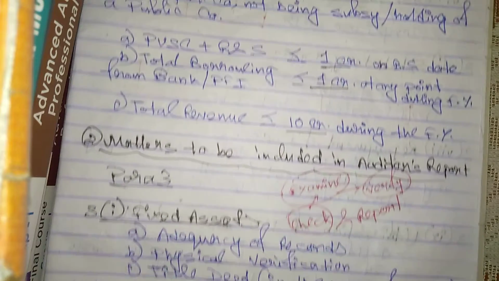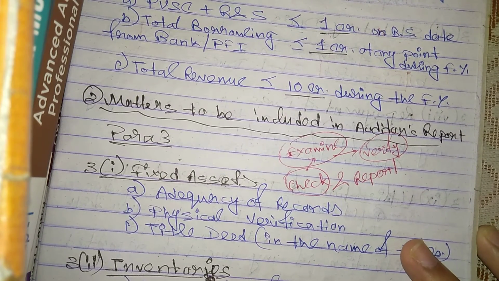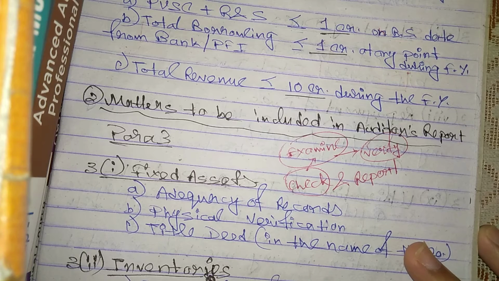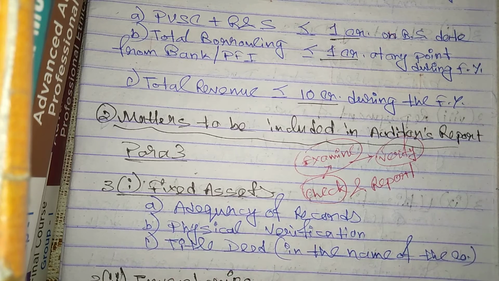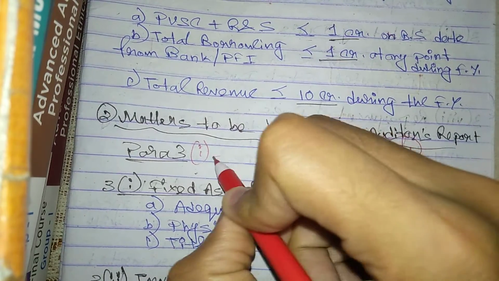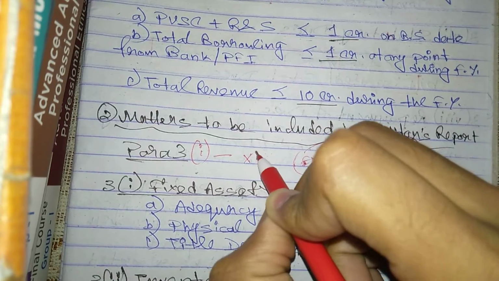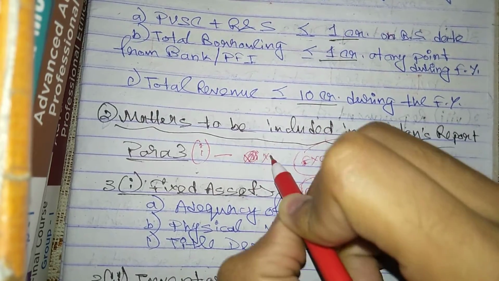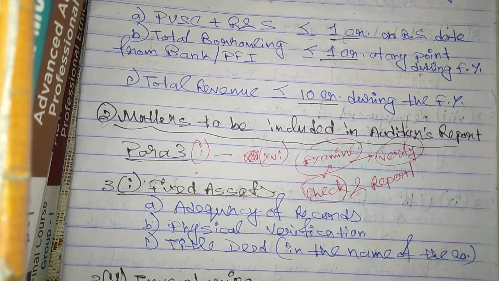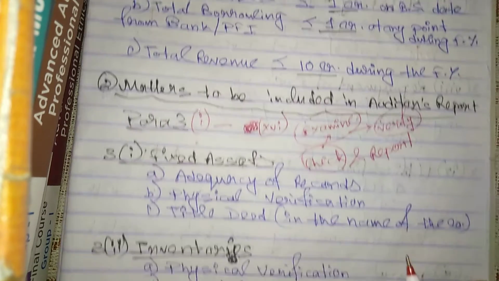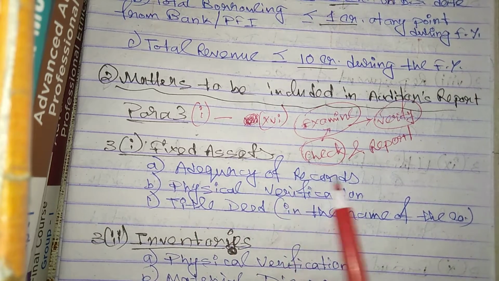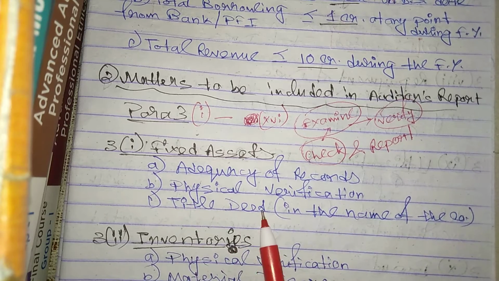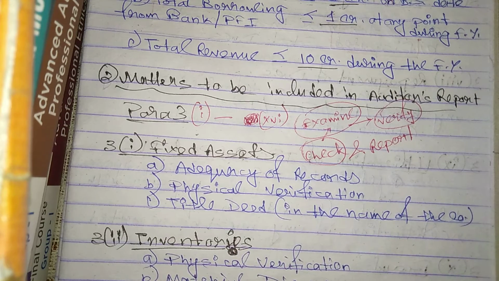And now the most important, the next part is matters to be included in the auditor's report. What are the matters the auditor should report under CARO 2016? And there comes para 3, and in para 3 we know there are 16 points from Roman 1 to Roman 16. There are 16 points that you need to remember, and you also need to remember the number. Number 1 is 3(i), fixed assets, and in case of fixed assets, the auditor needs to check the adequacy of the records, check the physical verification, check the title deeds whether they are in the name of the company or not, and report for the same.